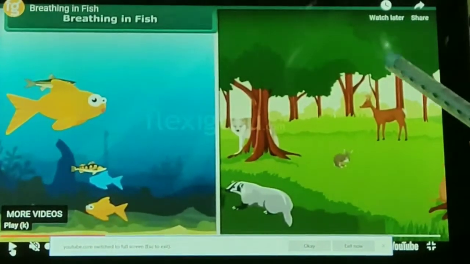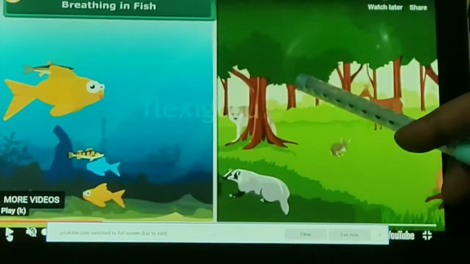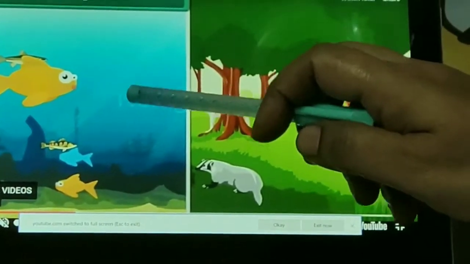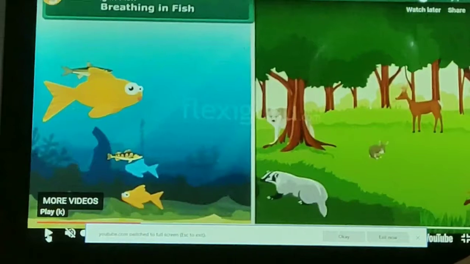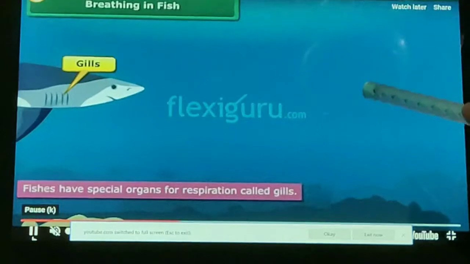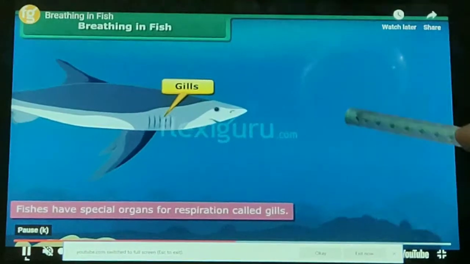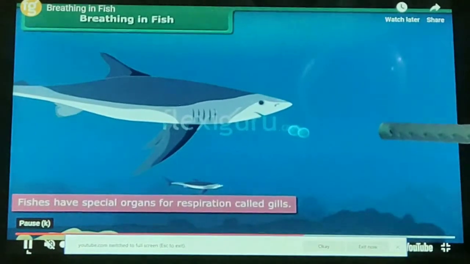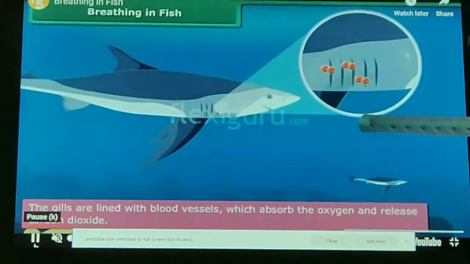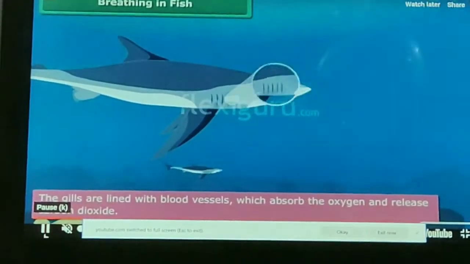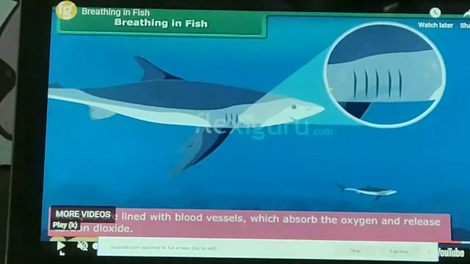Terrestrial organisms use oxygen from the atmosphere for the process of respiration. But aquatic organisms, what do they do? They use oxygen dissolved in water. The amount of oxygen dissolved in water is fairly low as compared to the amount of oxygen present in the air. So the rate of breathing in aquatic organisms is much faster than that of terrestrial organisms. They have to breathe faster because the amount of oxygen dissolved in water is low.